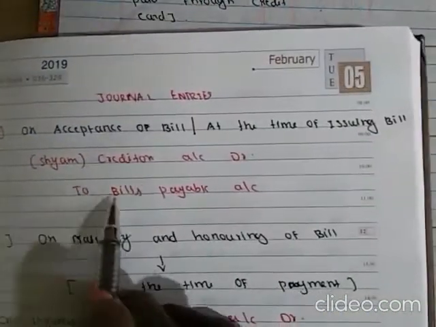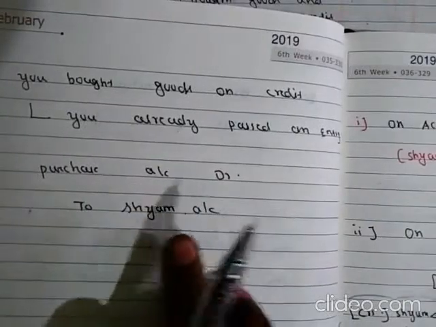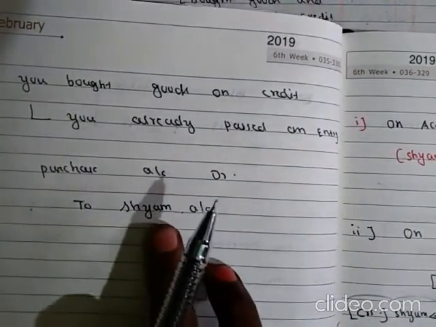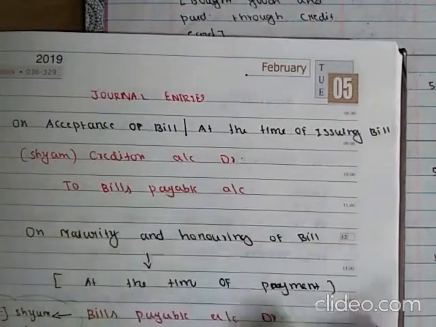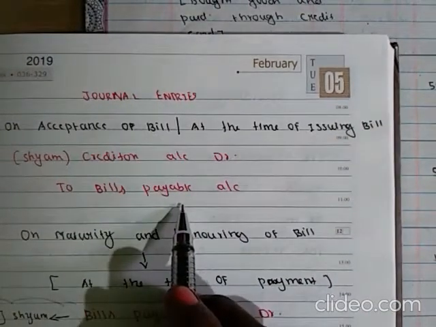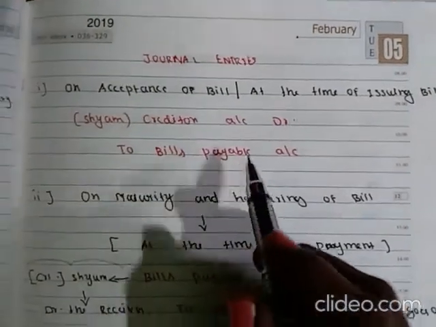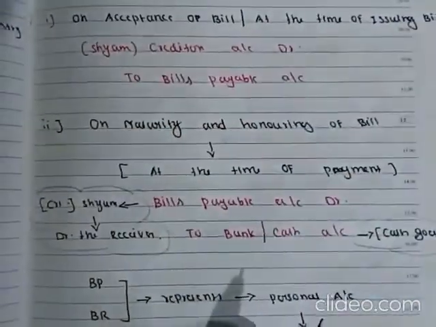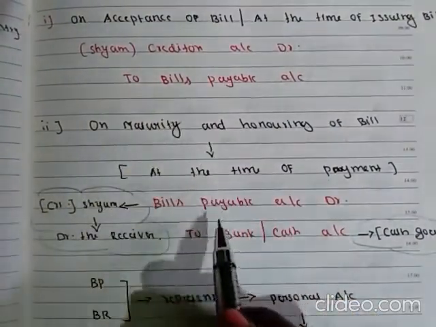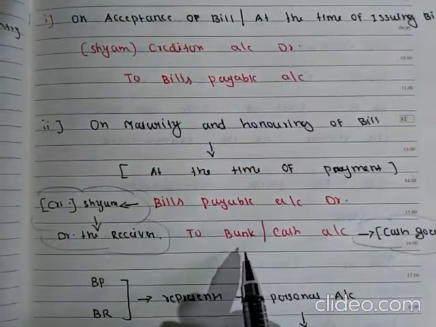So Shyam account, which was creditor here, will now be debited. So Shyam account debited to bills payable account. At the time of payment, bills payable account debited to bank account.